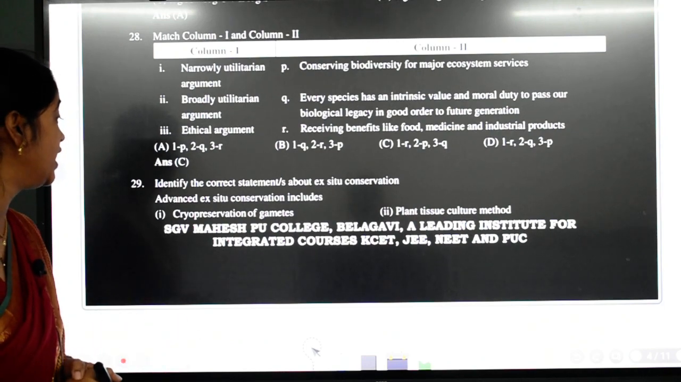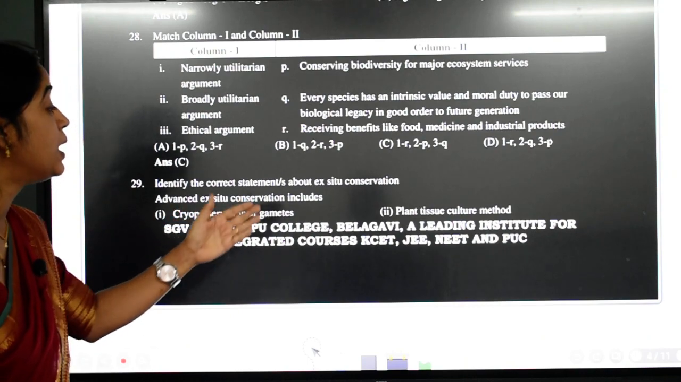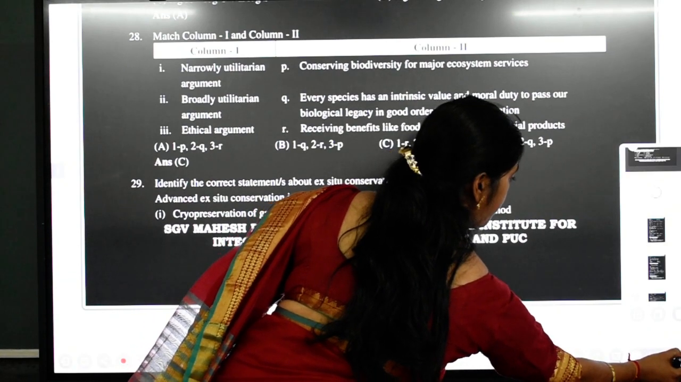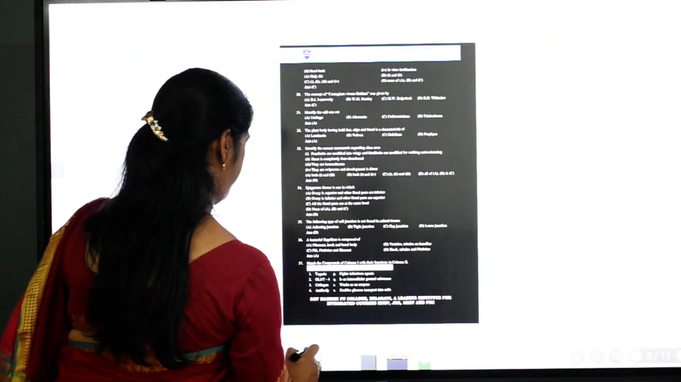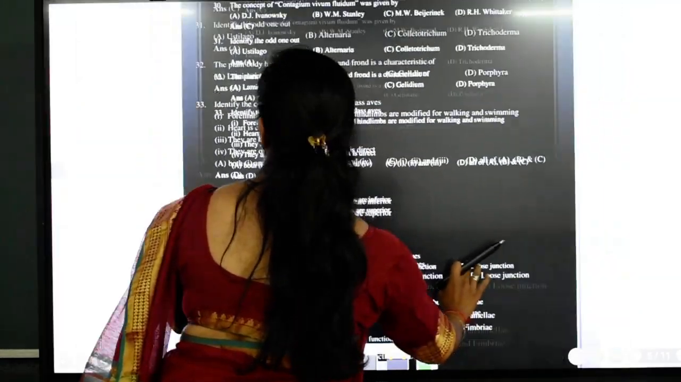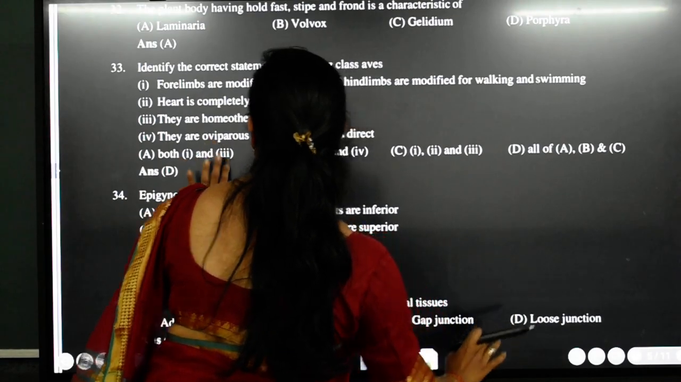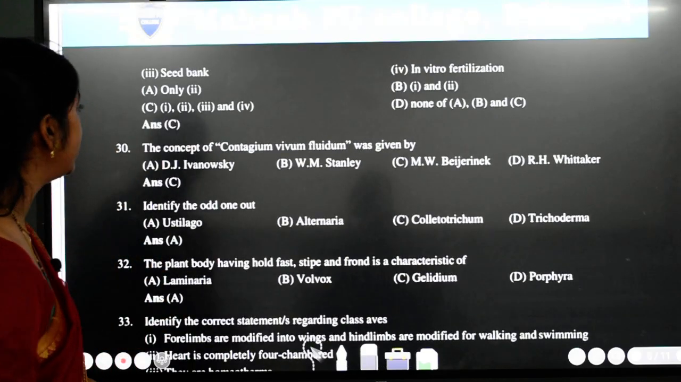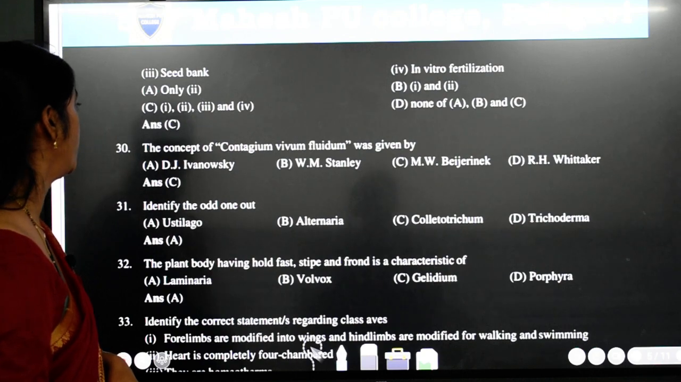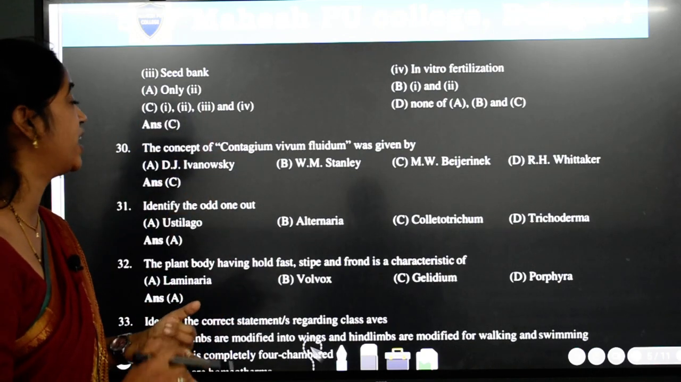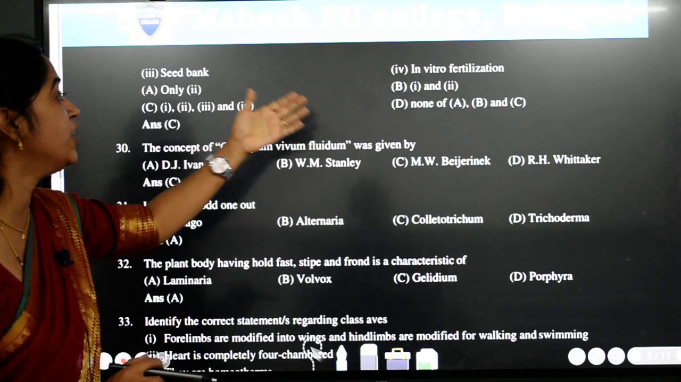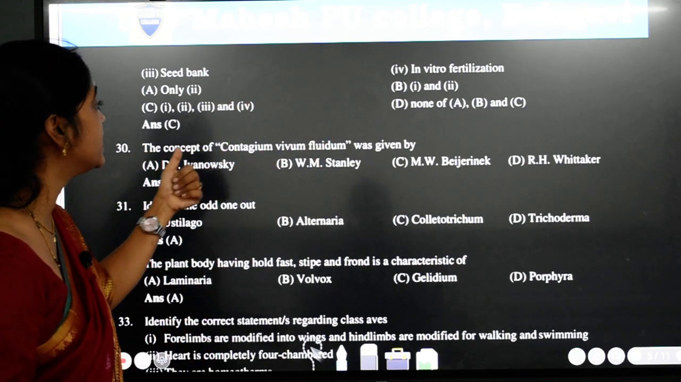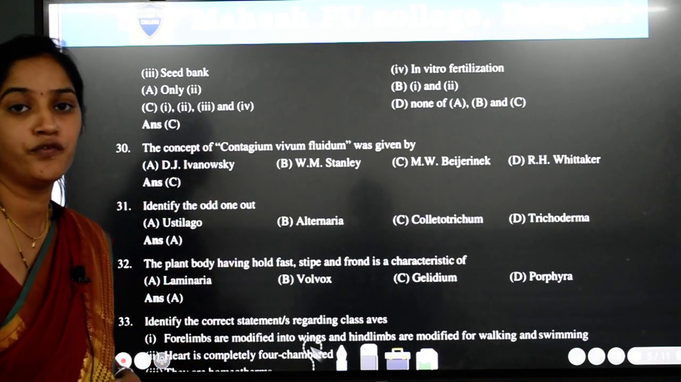Advanced ex situ conservation include cryopreservation of the gamete, plant tissue culture method, seed bank and in vitro fertilization. Okay, see student, all these four, that is cryopreservation, seed bank, in vitro fertilization, all come under the recent techniques. So the answer is C here, that is 1, 2, 3 and 4.